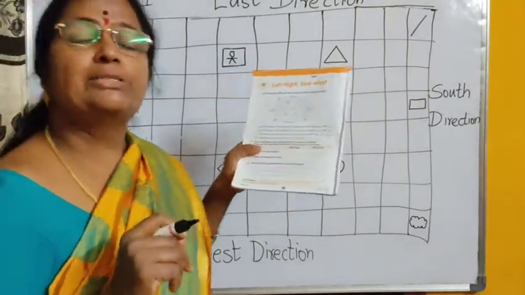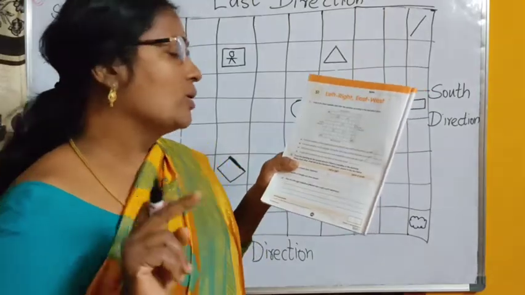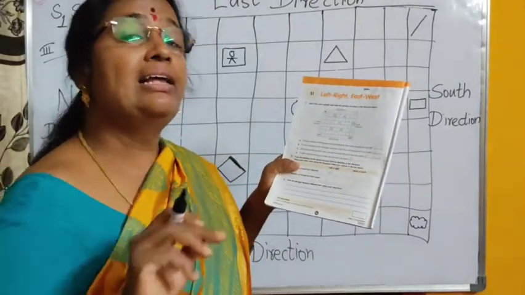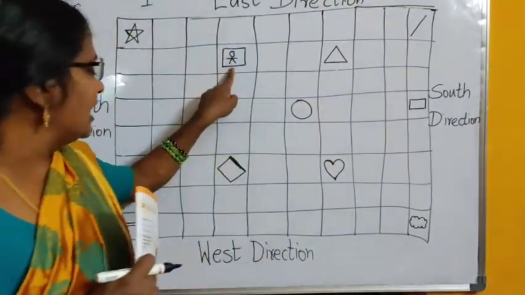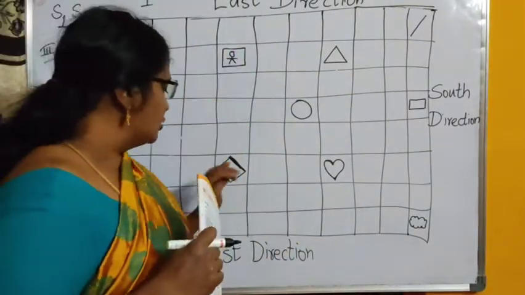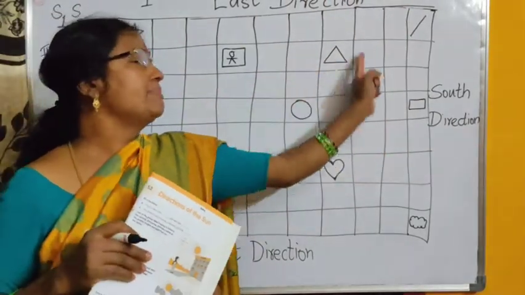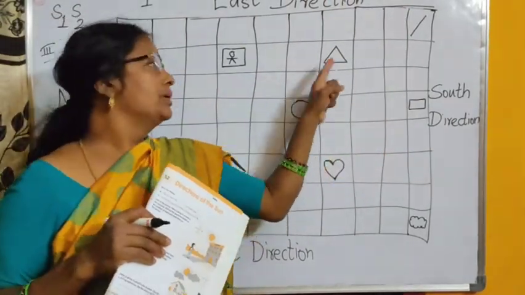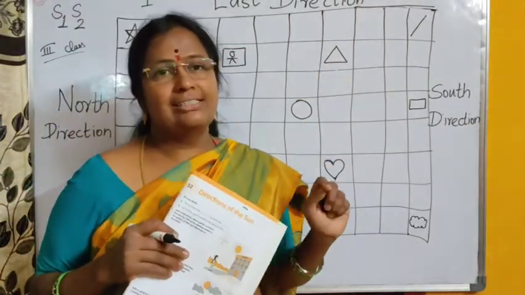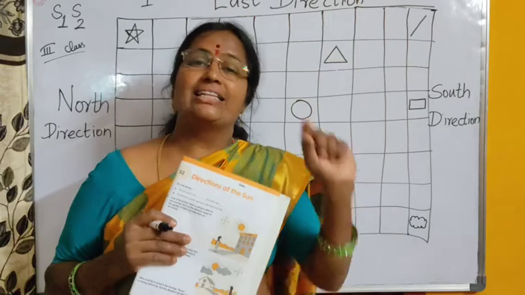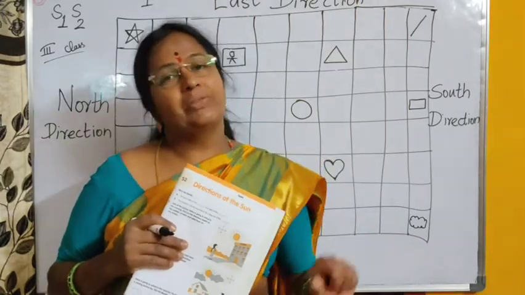Triangle spelling. Okay, the first one, A, fill in the blank. In that blank, you write triangle, because if you are standing here and your face is towards the diamond, your left hand will be like this. And the symbol near to your left is the triangle. Right, students? Did you understand? Now write the spelling triangle very neatly. Let the T be the capital letter, remaining all small.